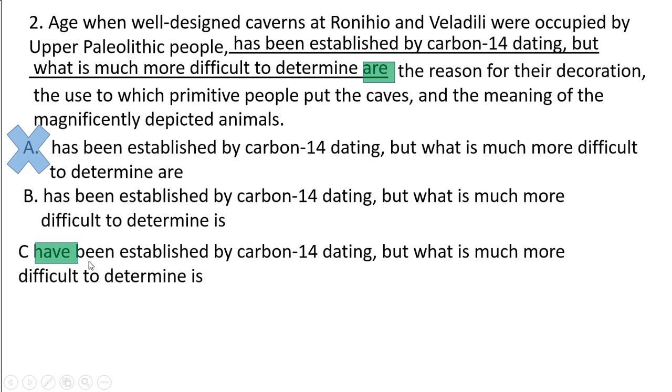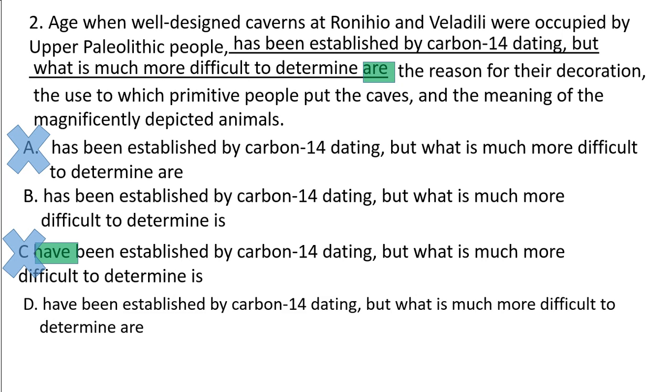Of course, tense is all right, but singular and plural. If the age is the subject, it's called singular, and for the age we use "has," not "have." So we can eliminate C. All right. Now let's talk about D. The same problem, "have," it can be eliminated.